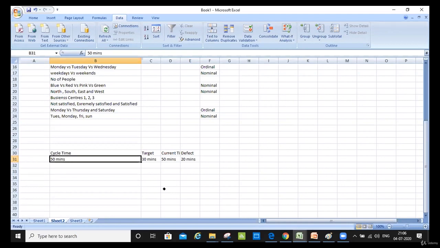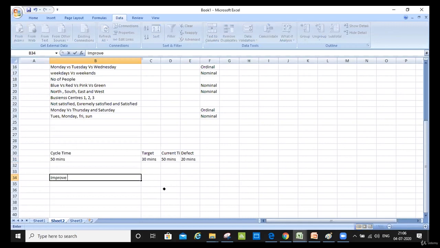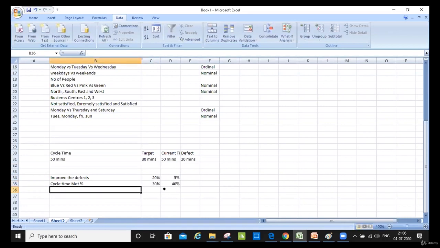Instead of 50 minutes, I can say I will try to improve the defects maybe from 20% to 5%. Or maybe I would improve the cycle time percentage from 30% to 40%. It's up to you which one you want to do the project on.